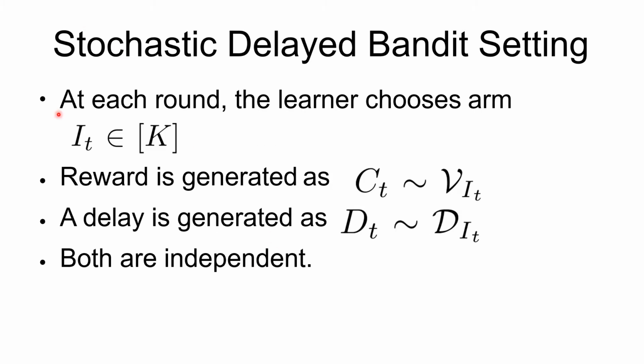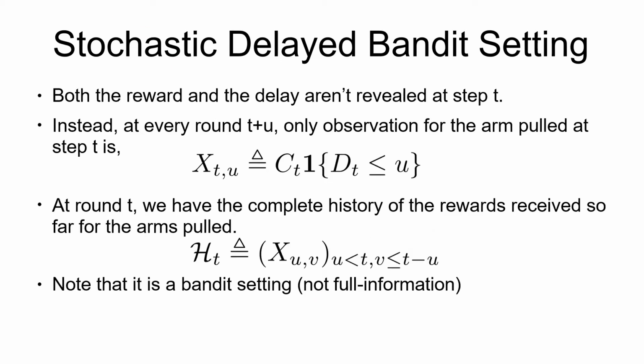We now see how the learner plays his actions and how the environment chooses the corresponding rewards and delays. At each round t, the learner chooses an arm I_t which belongs to the set of K arms. A reward is then sampled by the environment from the reward distribution of the chosen arm. A delay is sampled from the delay distribution of the chosen arm. Both the delay and the reward are independent of each other.